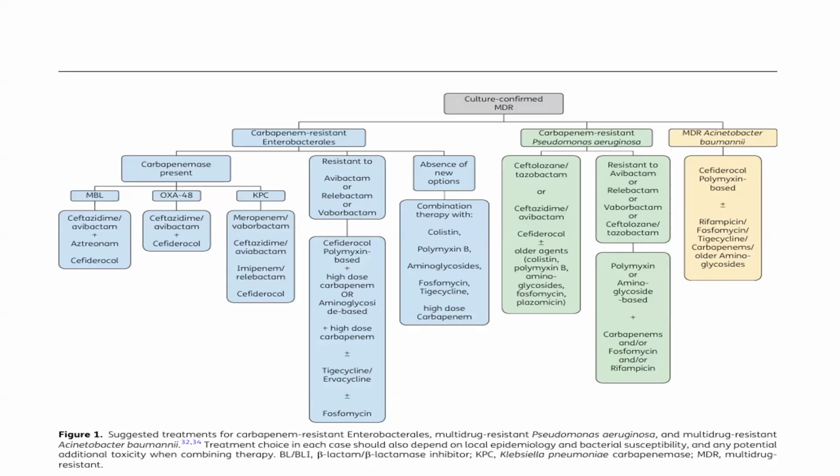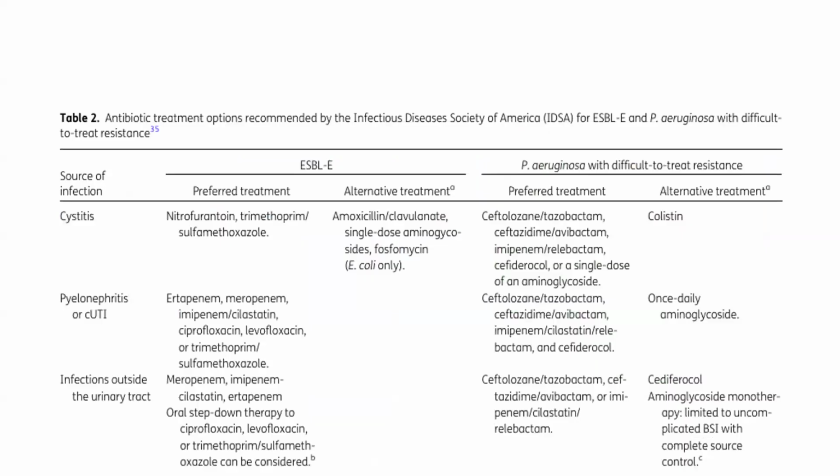and older aminoglycoside. So, according to IDSA, we can divide this MDR organism into ESBL-E and Pseudomonas with difficult-to-treat resistance. If the organism is ESBL-E and the focus is cystitis, then the preferred treatment is nitrofurantoin, trimethoprim-sulfamethoxazole, and the alternative treatment is amoxicillin-clavulanate, single-dose aminoglycoside, and fosfomycin.